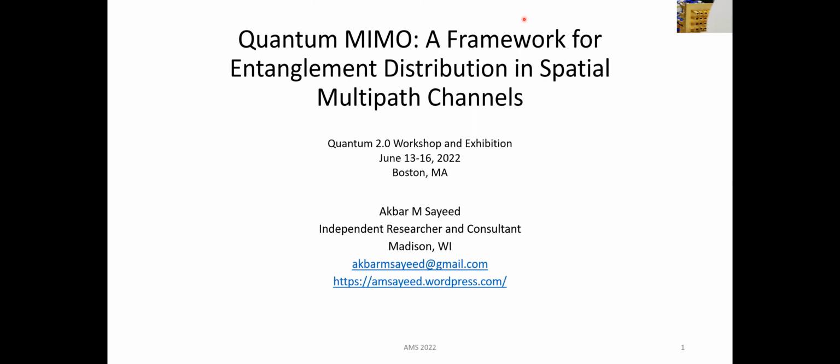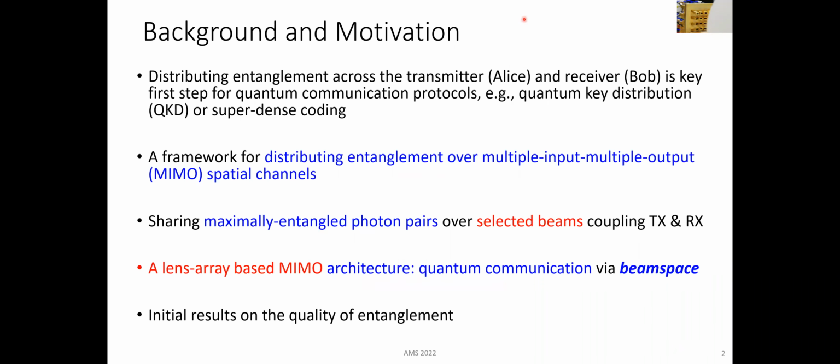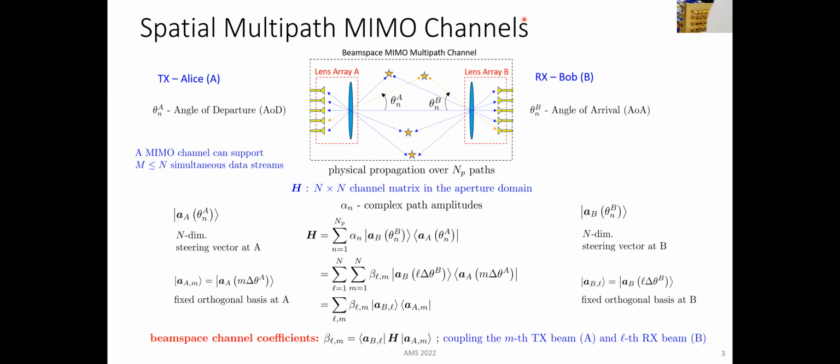We all know that distributing entanglement across transmitter and receiver is the first step for quantum communication protocols. So what we propose here is a framework for distributing entanglement over multiple input, multiple output spatial channels. And we do it by sharing maximally entangled photon pairs over selected beams. A lens array-based MIMO architecture is proposed, which is amenable to quantum communication, and some initial results are presented. So here's a description of a MIMO channel.